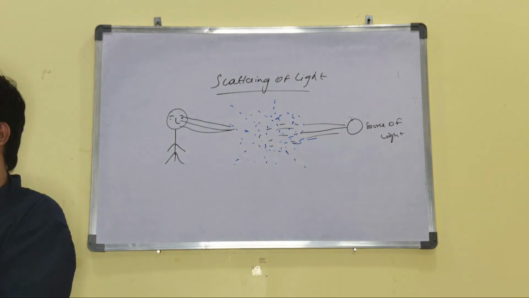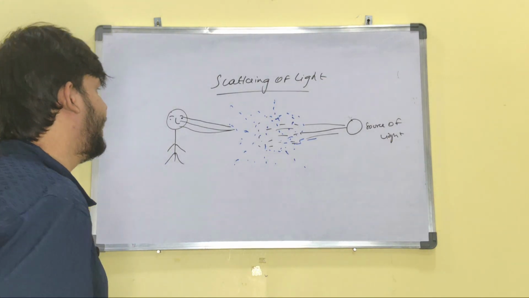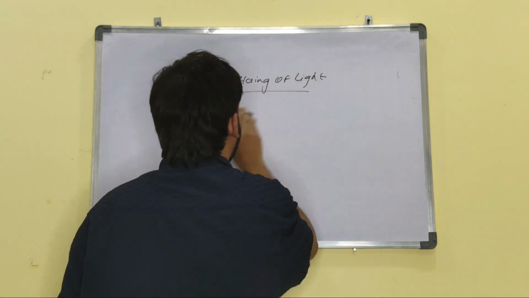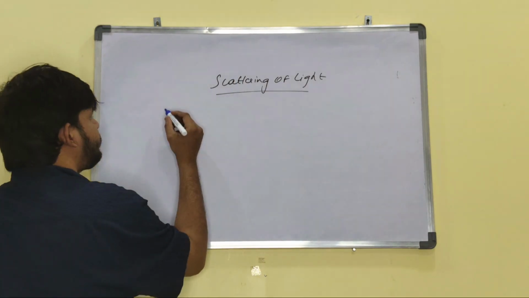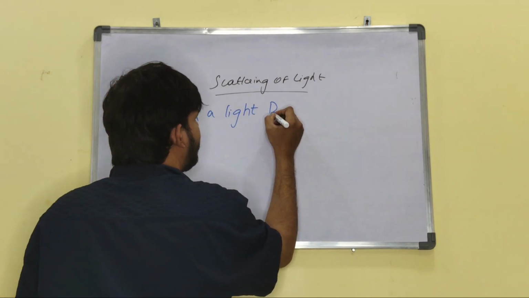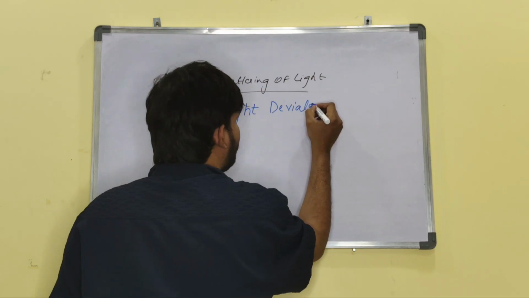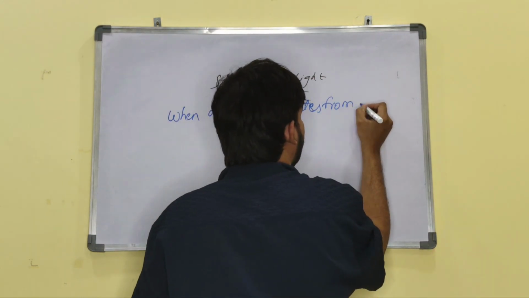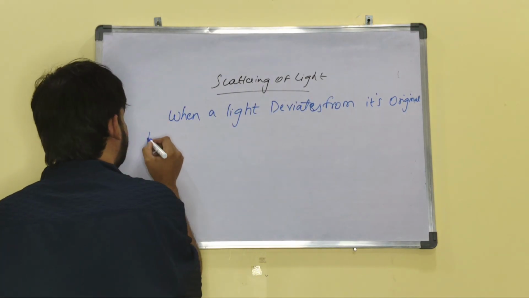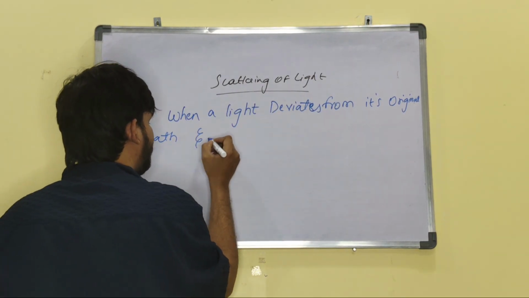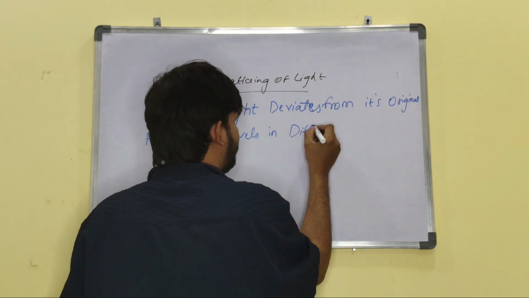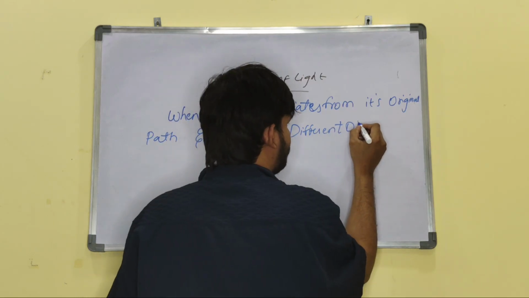Now we will be writing the definition of scattering of light. What is scattering of light? When a light deviates from its original path and travels in different directions,